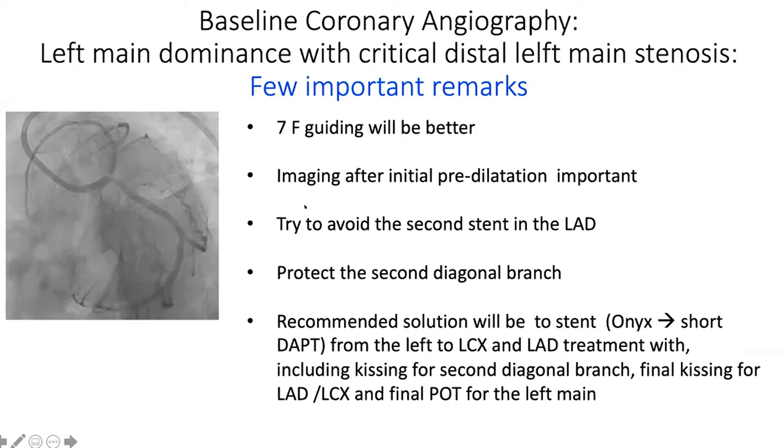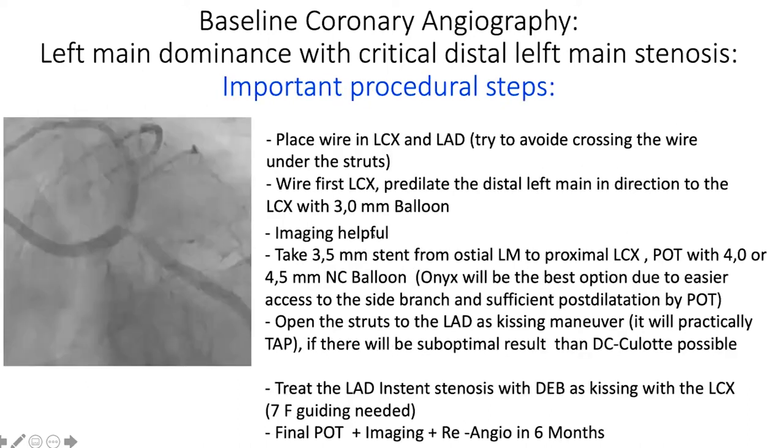From my perspective, it is important to avoid stent-in-stent implantation here in the proximal LAD, and we should also try to keep the diagonal branch. But the focus is to go with a modern stent, and at least in our center, the first choice will be Onyx, also due to the short DAPT treatment. You go with predilatation, then imaging, and you have to wire the LAD. So this is maybe a step-by-step approach.